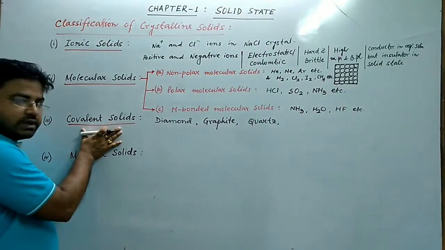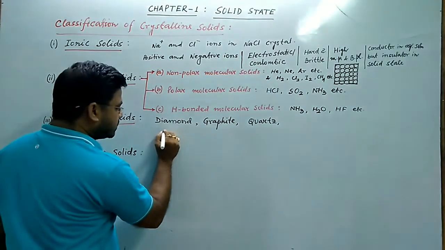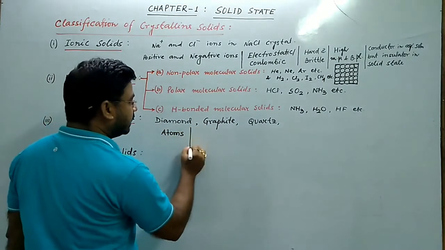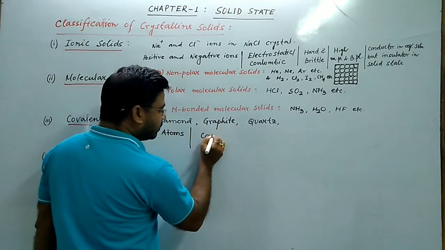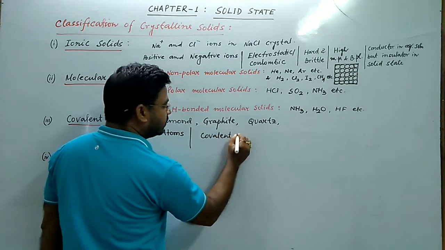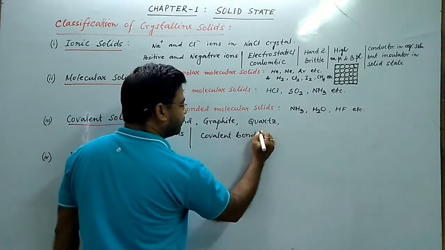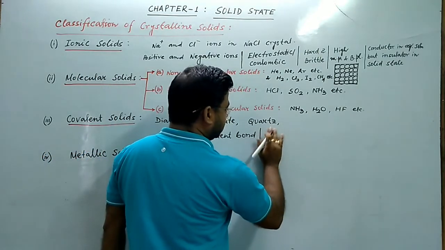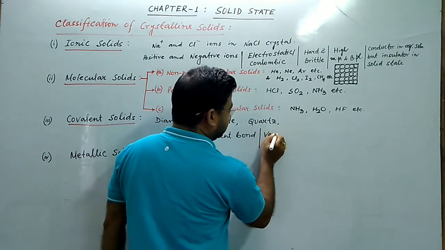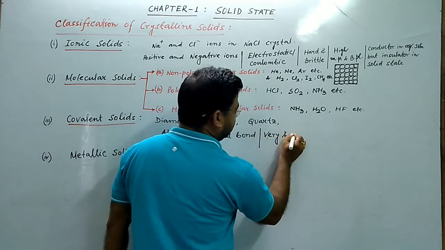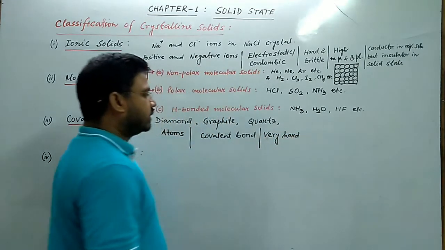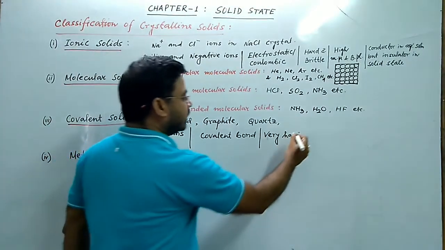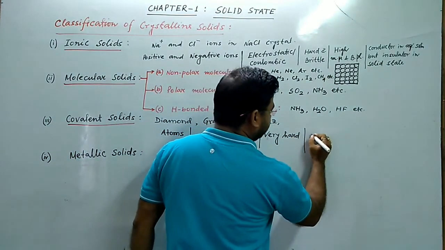So in covalent solids, the constituent particles are atoms. They are held together by covalent bonds. They are also very hard. Only exception is graphite. Graphite is soft. Their melting and boiling points are